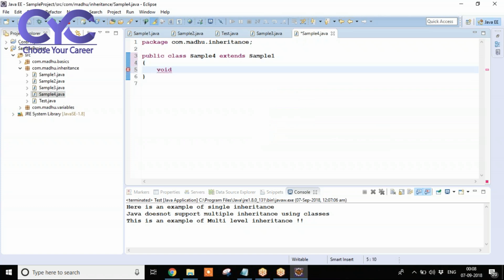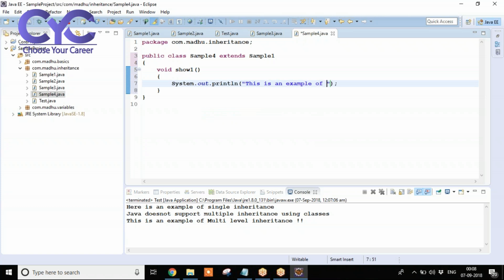Here for example, void show 1 I'm going to take here. Some method I'm going to create show one. Now here I'm going to print, this is an example of hierarchical inheritance.